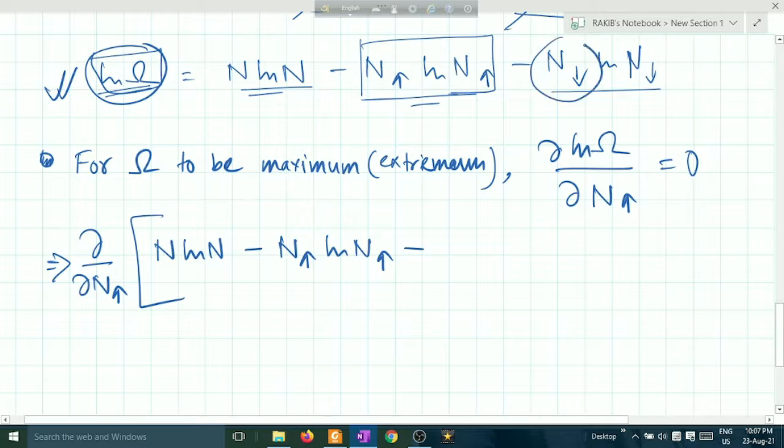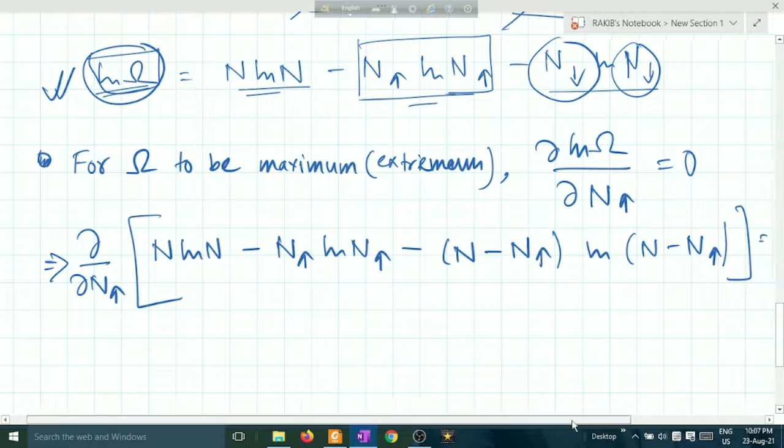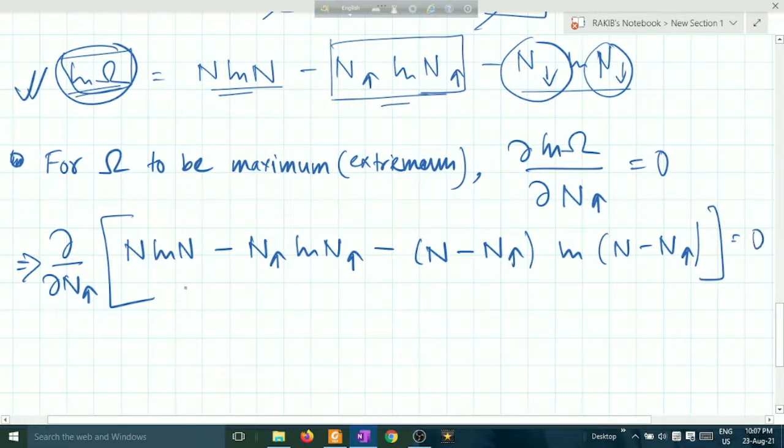Here is the n down term. Convert this n down term in terms of n up: I can write this as n minus n up, ln of n minus n up. The first term is constant, so this will become 0.